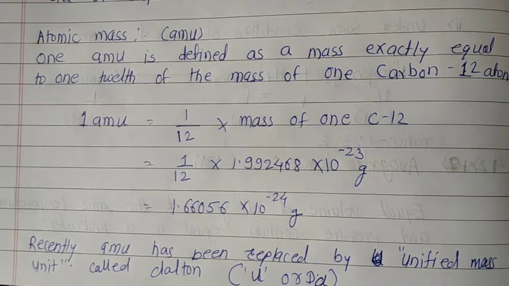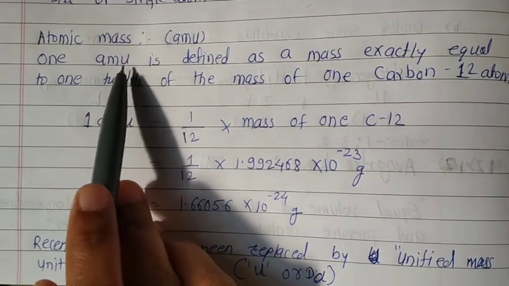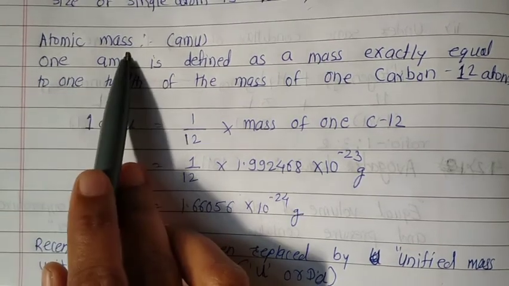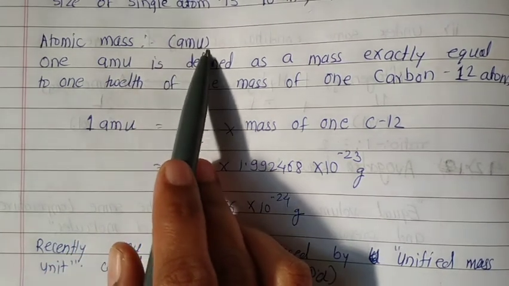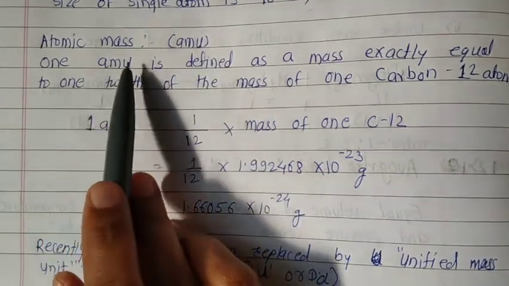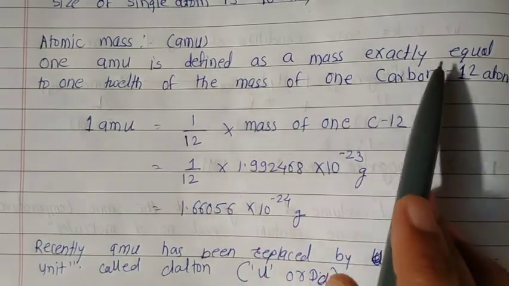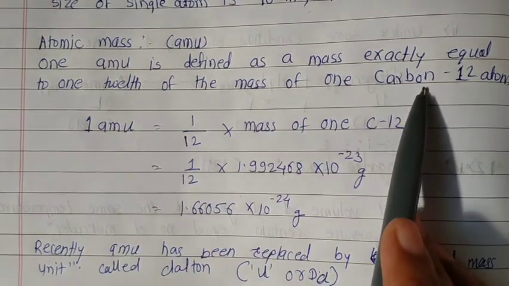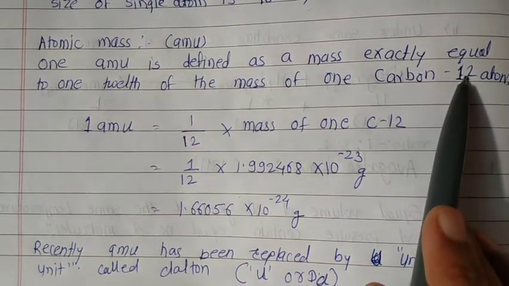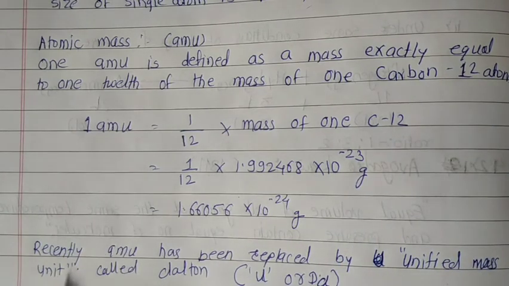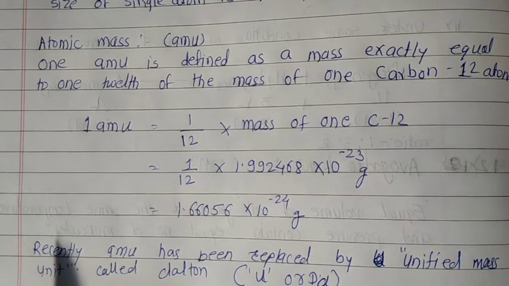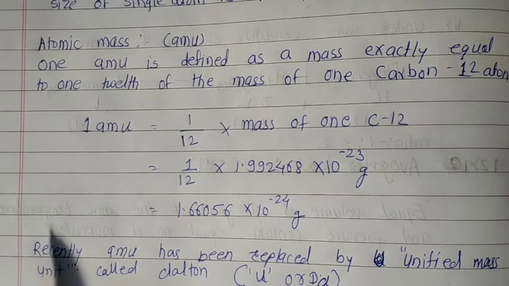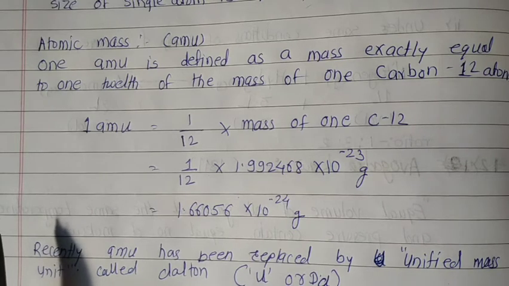Atomic mass is expressed in atomic mass unit. One atomic mass unit is defined as the mass exactly equal to 1/12 of the mass of one carbon atom, that is carbon 12. In the present system, the mass of an atom is determined relative to the mass of carbon atom as a standard, and this is agreed by the IUPAC system.